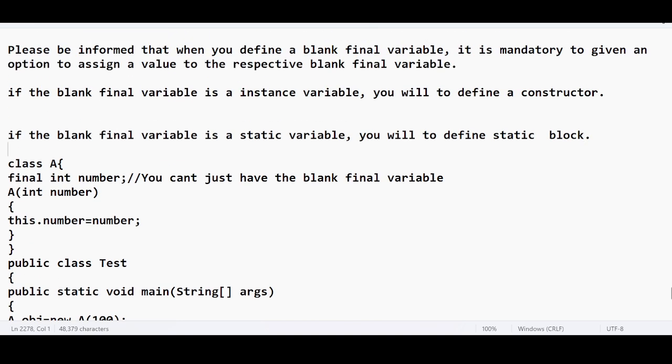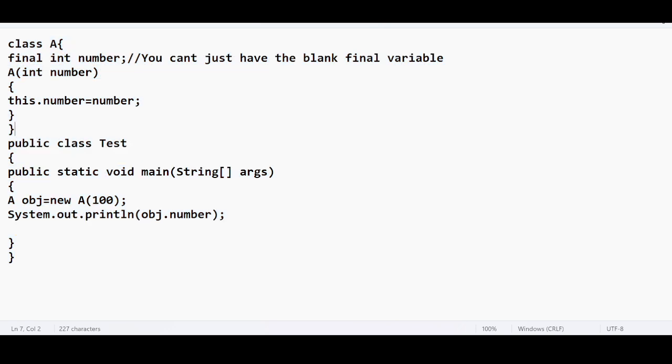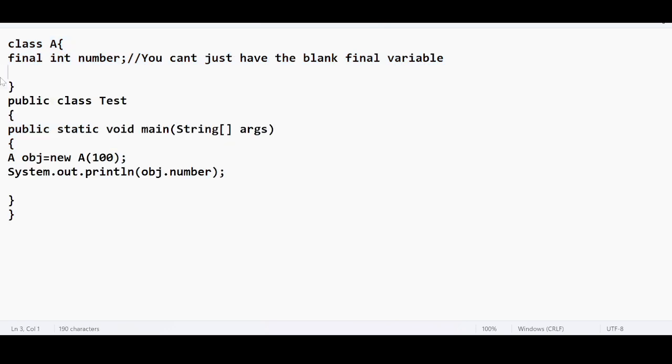Okay, this is a valid code. The moment you remove this, the code becomes invalid because there is a violation here. What are the things that we are violating here? You declared a blank final variable, but you have forgotten to assign the value, or you're forgetting to give an option to the end user to assign the value to the blank final variable. This becomes empty. We are not fulfilling the actual requirements.